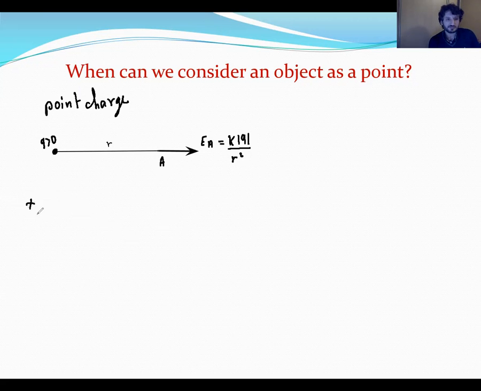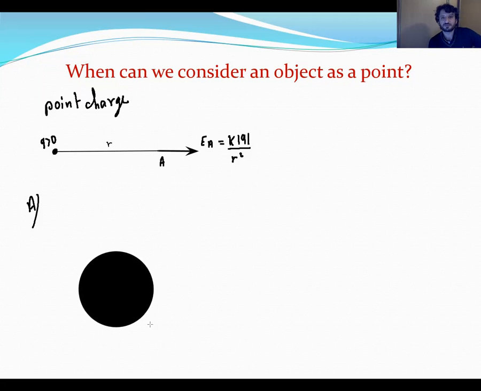One, let's take a sphere. It's a uniformly charged sphere. I mean, it's not metallic, it's not a conductor, it's a uniform sphere, positively charged.